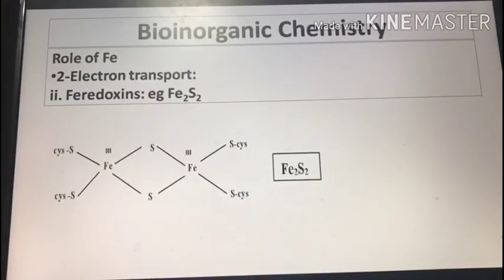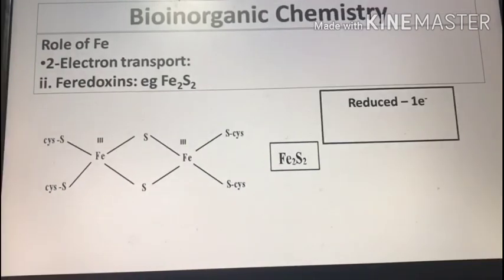If this oxidized form is reduced by one electron, the electron will be added to only one iron atom. Now, one iron atom will come to the +2 state from the +3 state, whereas the other iron atom will remain intact.